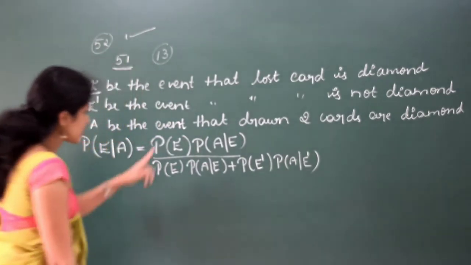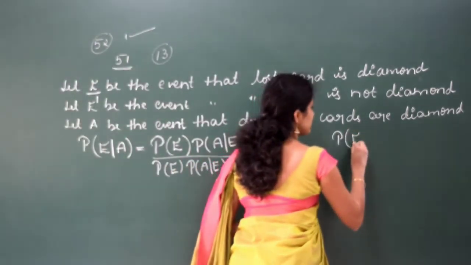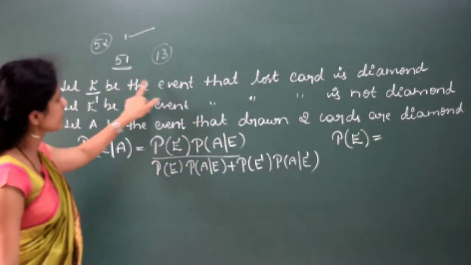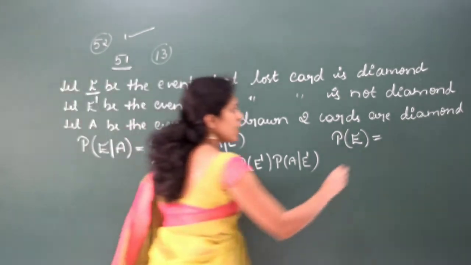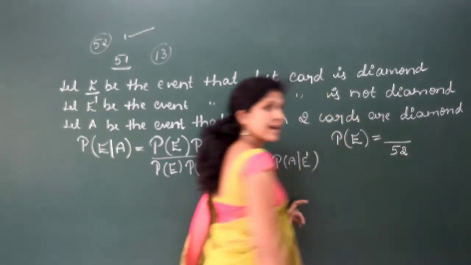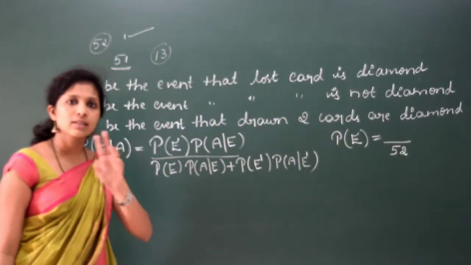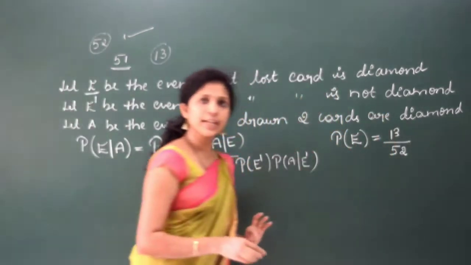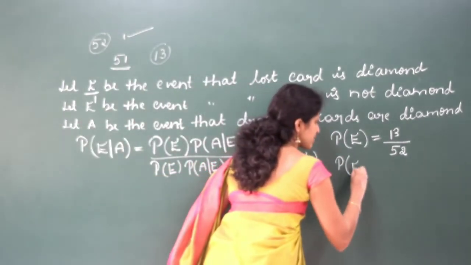Now we need to find each and everything. Can you say what is the probability of E? E is the event that the lost card is a diamond. How many possibilities will there be? The total number of cards is 52. In that, the lost card being a diamond means 13 possibilities, right? 13 diamond cards are there. So 13 by 52. Is it clear? Next, probability of E dash.